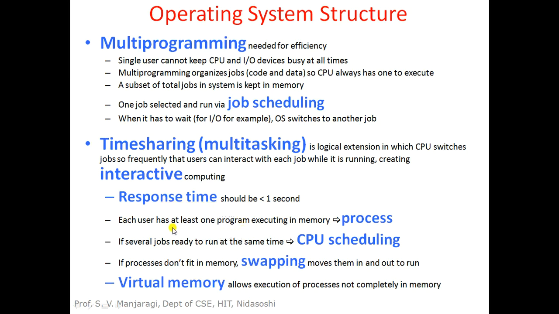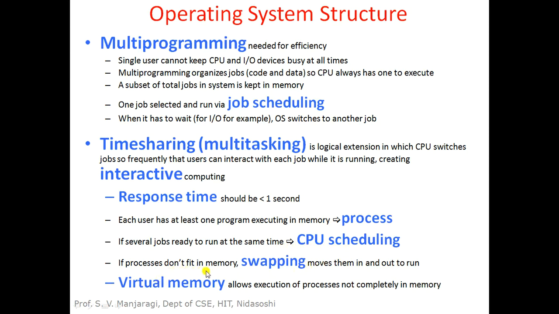And each user has at least one program executing in memory. That is called a process. What is a process? A process is basically a program in execution. So in a time sharing system, every user has at least one program which is executing, and it must be available in memory. That is multi-processing. If there are several jobs ready to run at the same time, then we need to adopt some mechanism to schedule the execution of the jobs. That is called CPU scheduling or job scheduling.